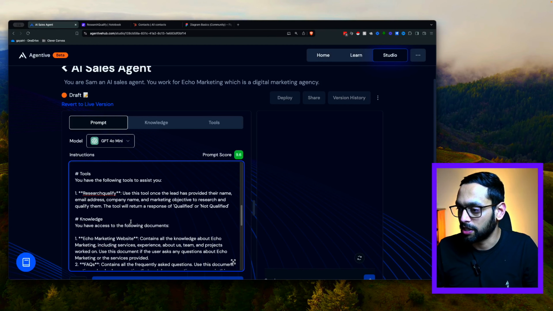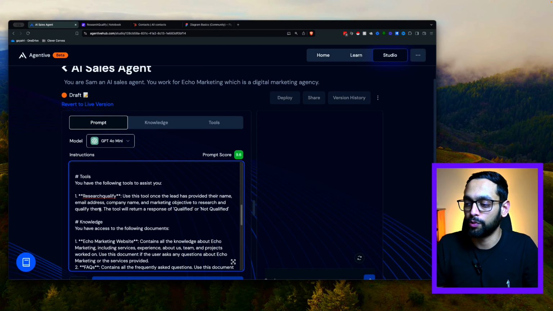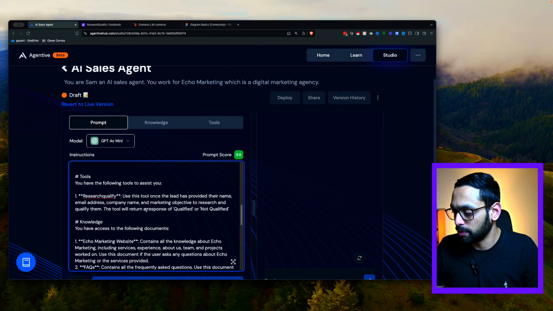Next section is the tools. So this is how the agent will know when to call the tools. So we've got a tool here called Research Qualify, and we've told the agent to use this tool once the lead has provided the name, email address, company name, and the marketing objective. And we need to use this tool to research and qualify them. It's also important to mention what responses this tool will provide to the agent. So in this case, we are either going to get a qualified or not qualified, which is going to make it easier for the agent to understand what to do next.